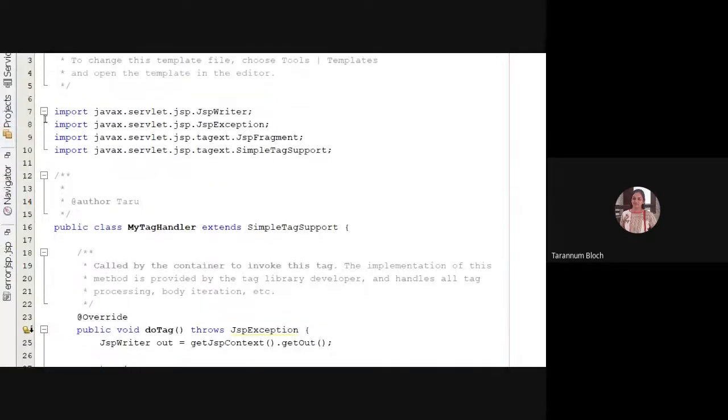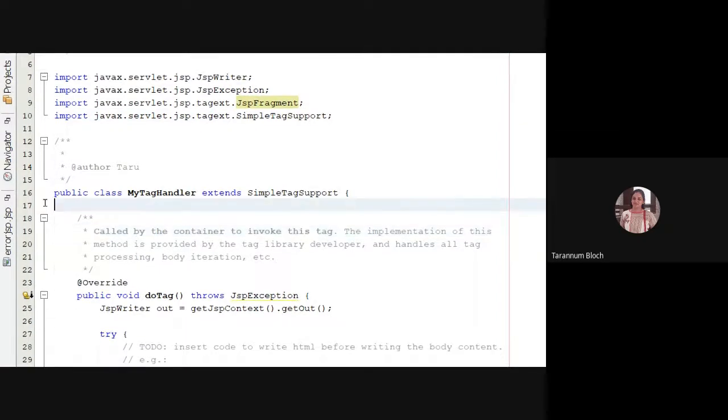You can see we have used SimpleTagSupport, so we have that import, and we have JspWriter, JspException, and tag extension, JspFragment. These are the auto imports which are there in your file. We say public class MyTagHandler extends SimpleTagSupport class, which is your library class. This is inheritance, and this is the parent class, and this is our class MyTagHandler.